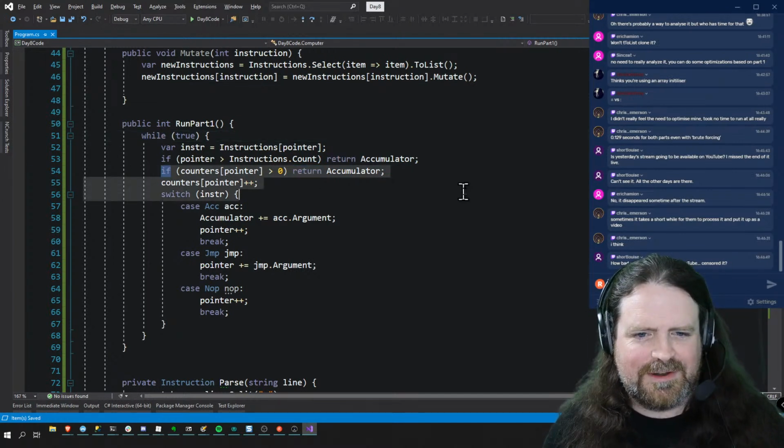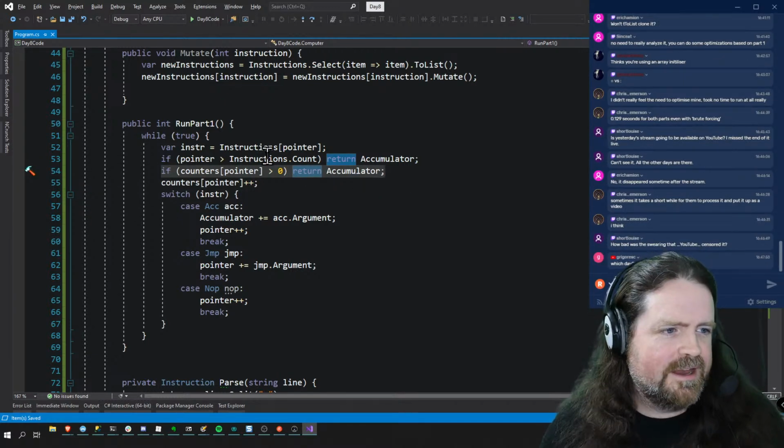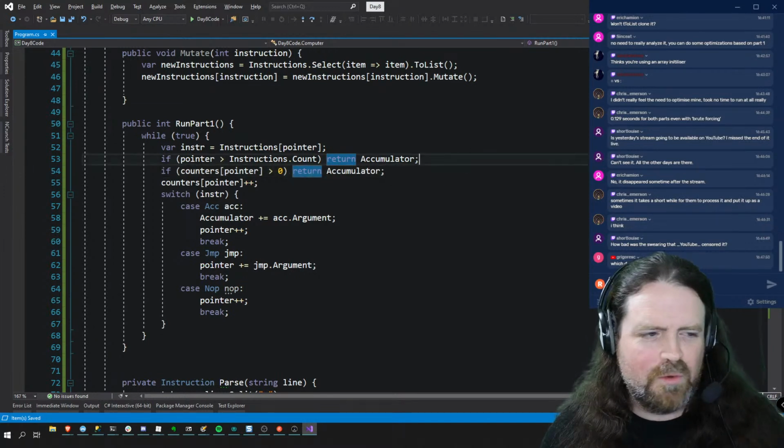So yeah, we got 2 cases now. So this is our trigger case. This is how we bailed out. Now, we don't actually need to know the difference.